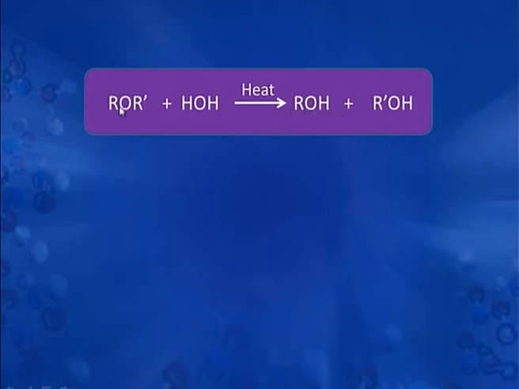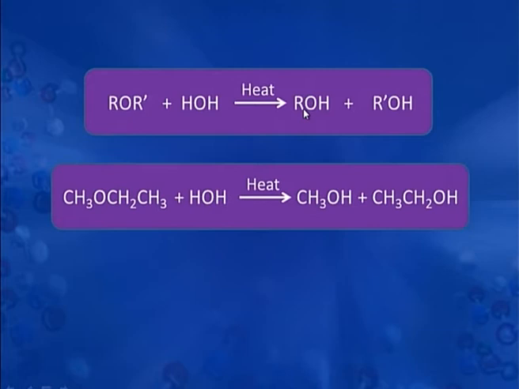You can see here, since this is an unsymmetrical ether, there is formation of two sets of alcohols, ROH and R'OH. The nature of the alkyl group is different in these two cases. Here it is methoxyethane. When treated with water and heated, there is formation of methanol and ethanol, two alcohols.